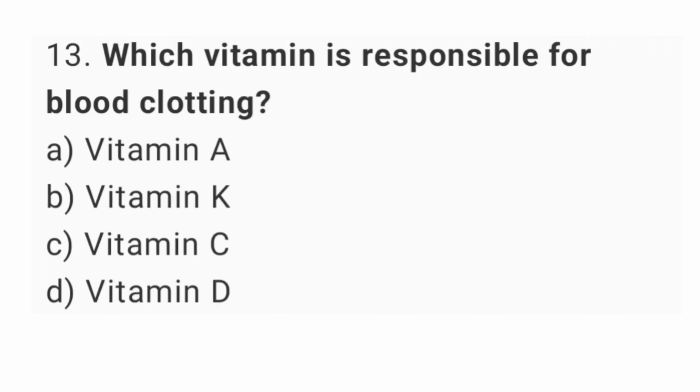Question number 13. Which vitamin is responsible for blood clotting? The right answer is option B, vitamin K.